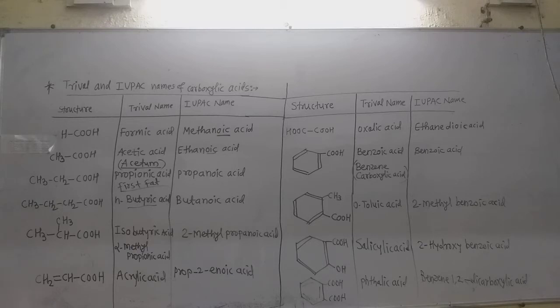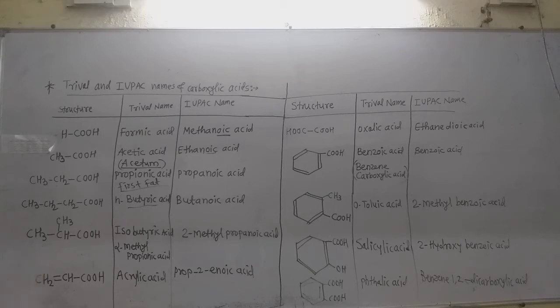So this acid is found in butter, and therefore the acid was given the name N-butyric acid, the tribal or common name. But as it contains 4 carbon atoms, the IUPAC name is butanoic acid, normal butanoic acid. E is replaced by the OIC word.